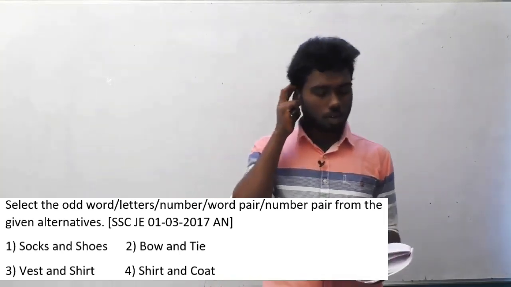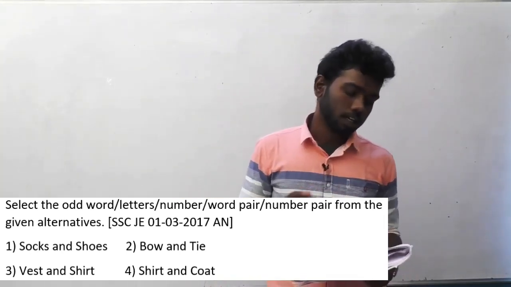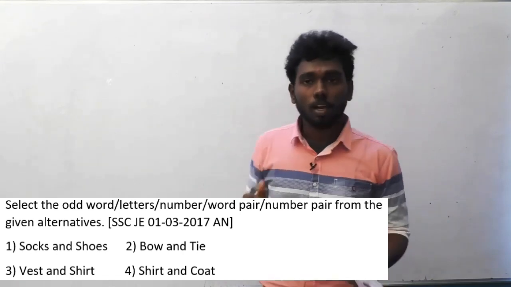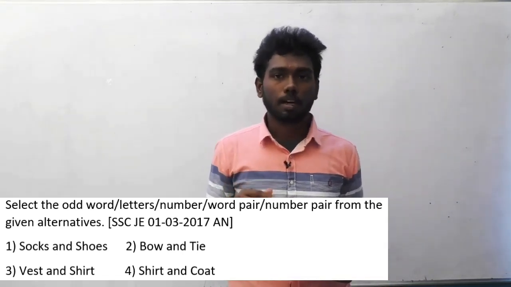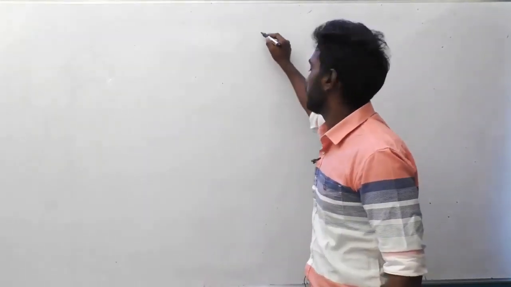If you go to option A, socks and shoes. Socks and shoes are a pair. If you wear socks, you are obviously going to wear a shoe. And in option C also, if you wear a vest, you are obviously going to wear a shirt. Here in the fourth option also, if you wear a coat, we know that you are going to wear a shirt. And consider option B here.